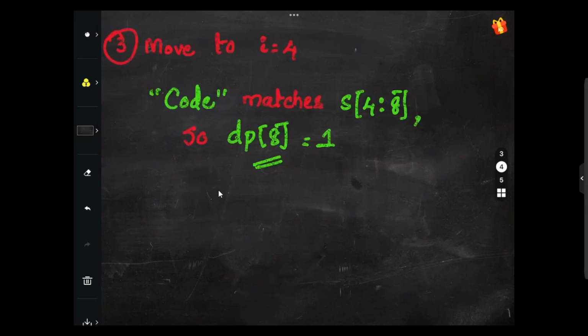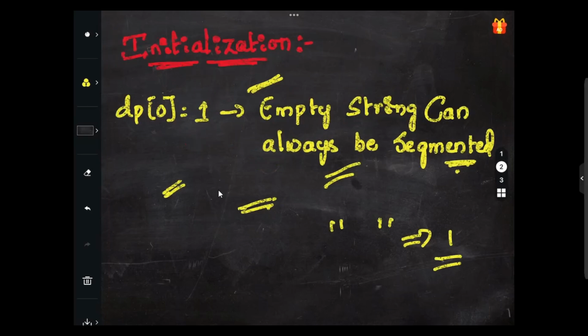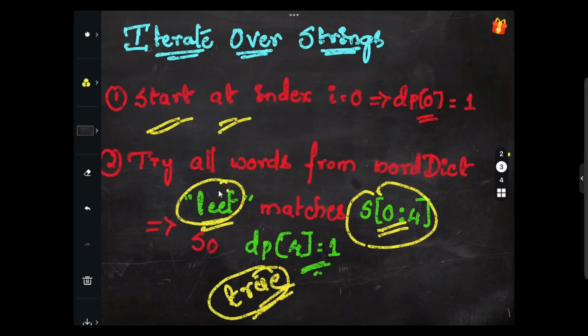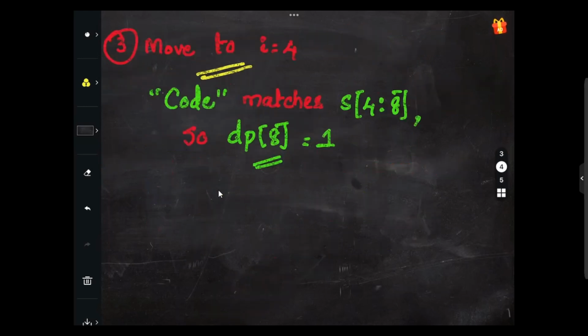And the next step is we have to move to i equals 4. So what is the word here? Code, right? So we will move to 4, for i equals 4: 0 1 2 3, this is 0 1 2, and t is nothing but 3 here. We will move to this step, i equals 4, and we will start code from 4 to 8: 4 5 6 7. So this will be 4 to 8 we will consider, right?